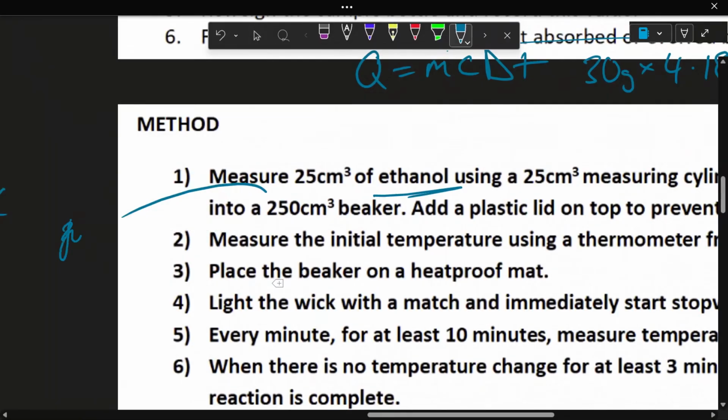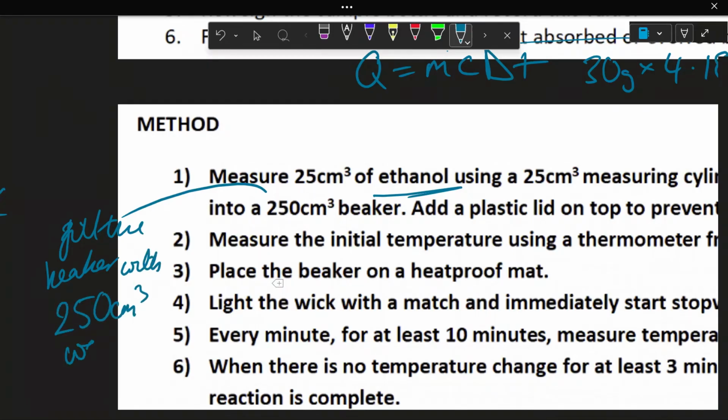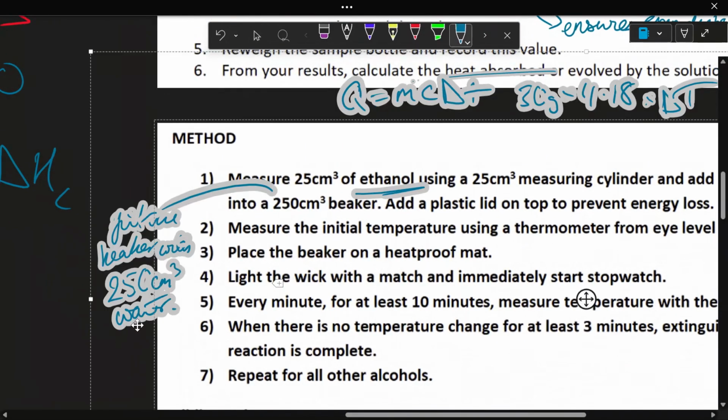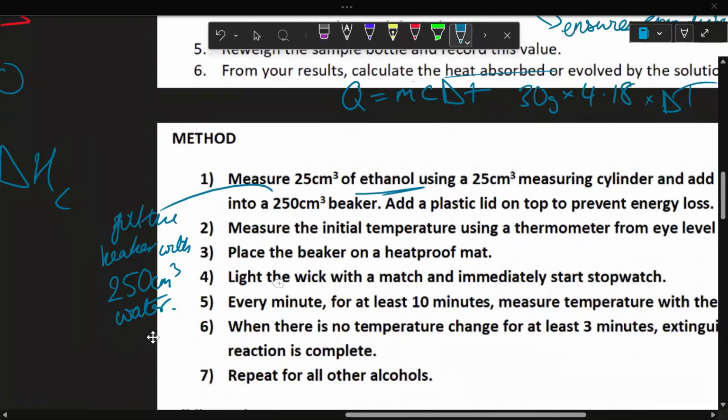So you could fill a beaker with 250 centimeters cubed water. And for this one, this would have to be a copper beaker because you'd be heating this one directly with the spirit burner, as it's conductive.